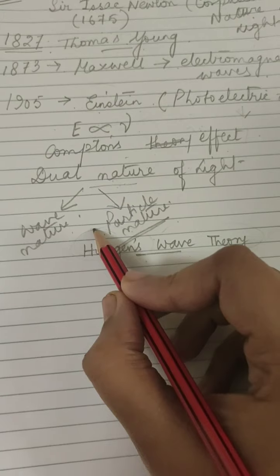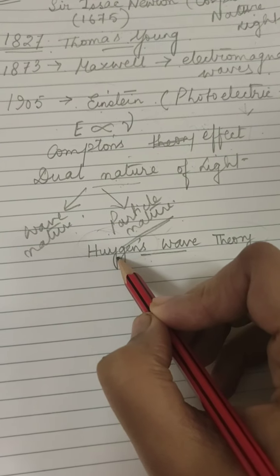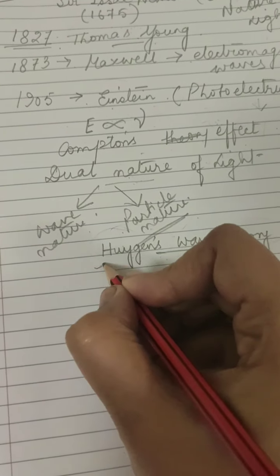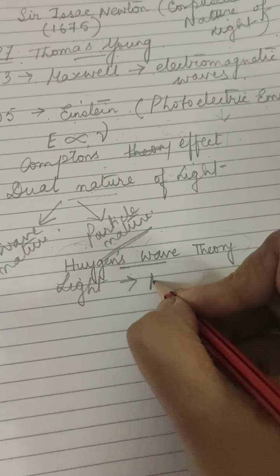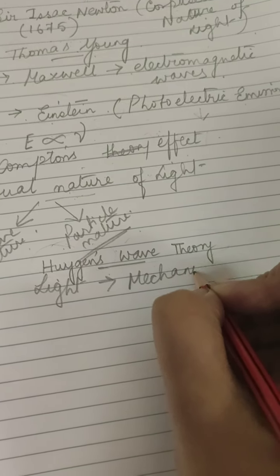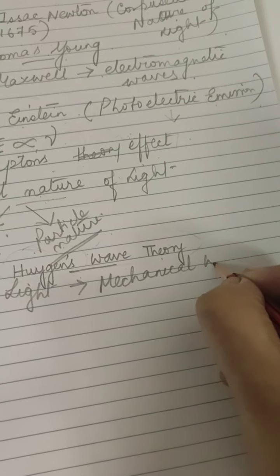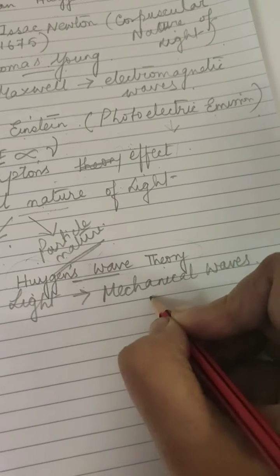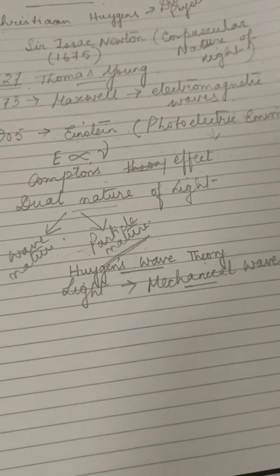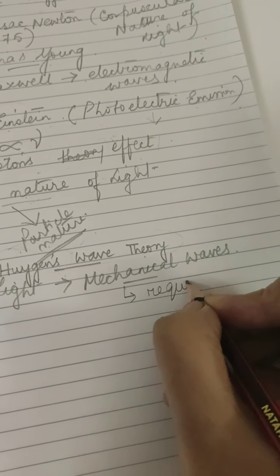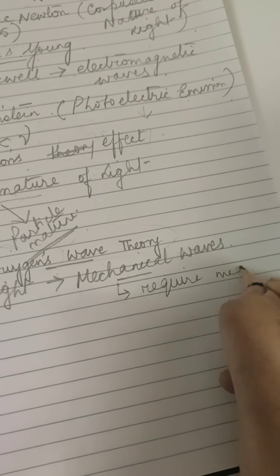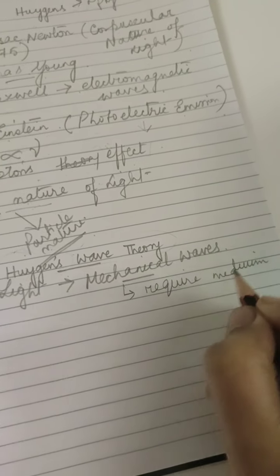Huygens considered light travels in the form of waves, but he considered light as mechanical waves. What are mechanical waves? They require a medium for their propagation.